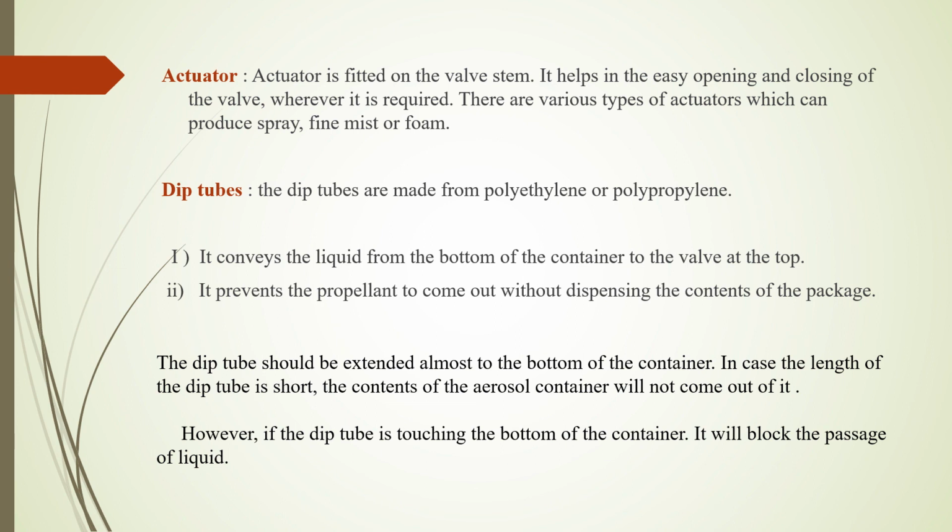Then dip tubes. The dip tubes are made up of polyethylene or polypropylene. The role of dip tube is to convey the liquid from the bottom of the container to the valve at the top. Then this dip tube prevents the propellant from coming out without dispensing the content of the package. The dip tube should be extended almost to the bottom of the container.